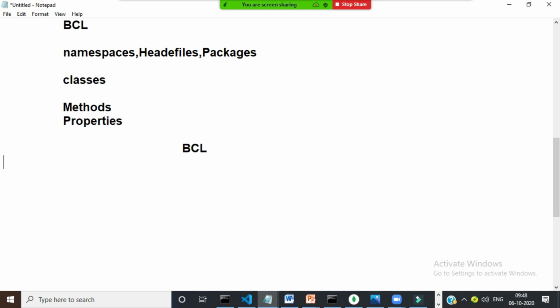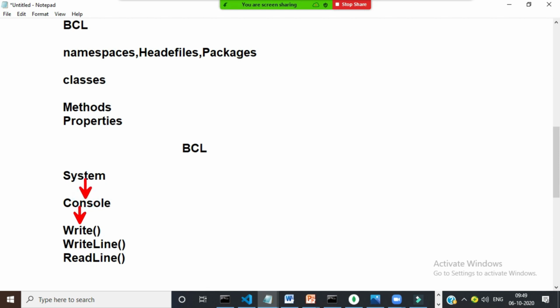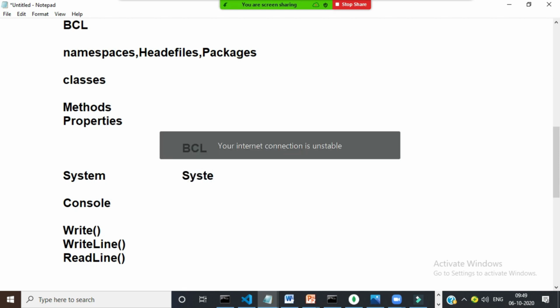For example, here there is one namespace called System. In this namespace you have one predefined class called Console. Under Console you have some predefined methods like the Write method, the WriteLine method, and the ReadLine method. These are all ready-made methods available under the Console class, and the Console class is available under the System namespace.